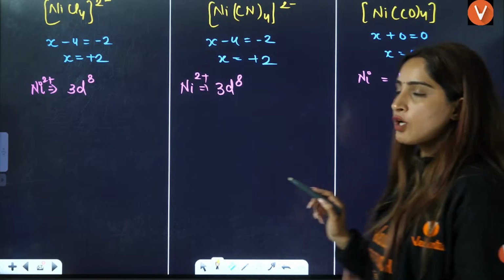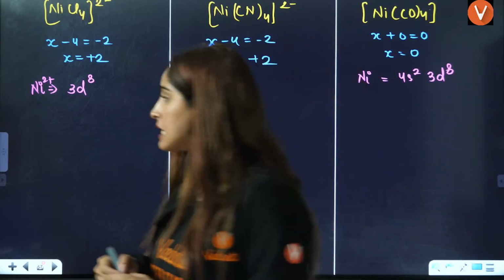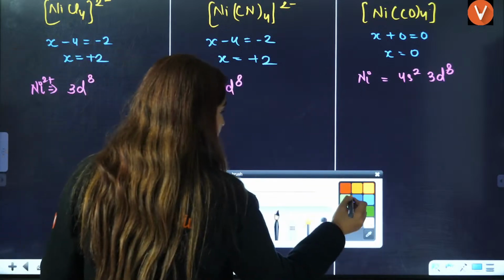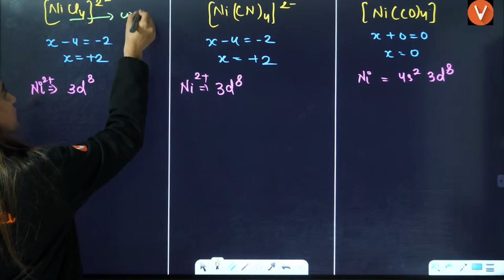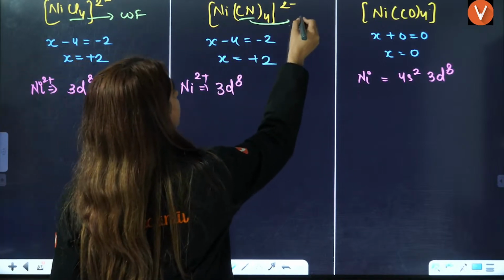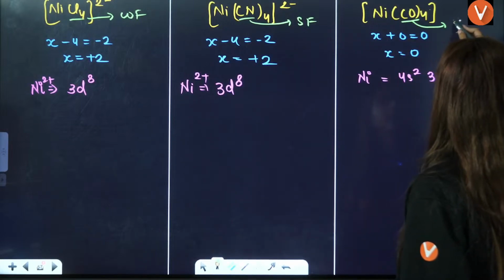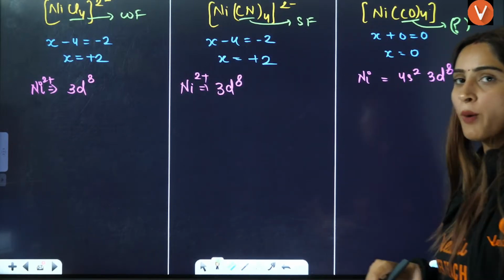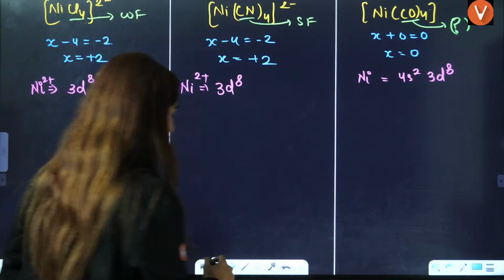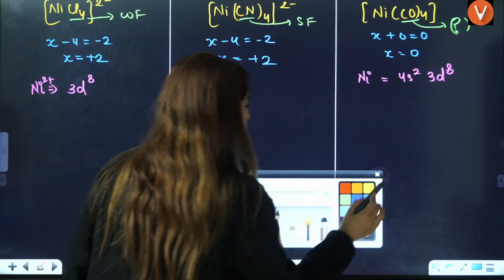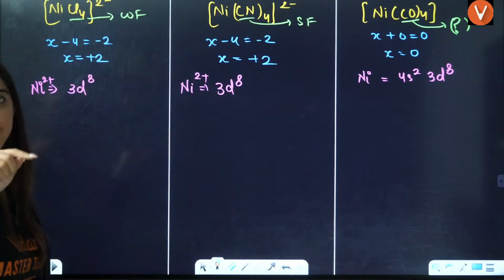Now, once you know the oxidation number, you have found the electronic configuration. See which is the strong field and which is the weak field. This is a weak field ligand, and this is a strong field ligand. For carbonyl, tell me in the comment section whether it is a strong field or a weak field. Weak field will never cause pairing.